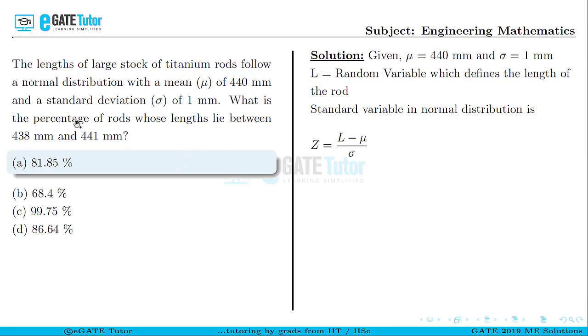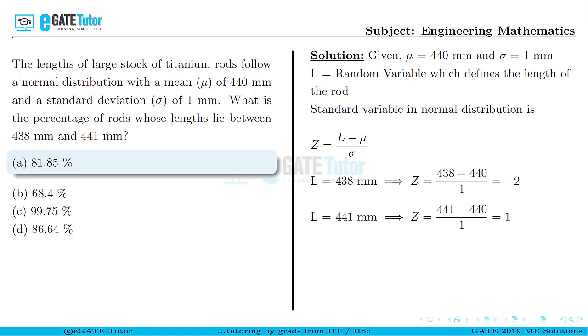Since we are supposed to calculate the percentage of rods whose lengths lie between 438 mm and 441 mm, let us calculate the value of the standard variable when L is 438 mm and 441 mm so that we can get the range between which the standard variable Z is varying. Therefore, when L is equal to 438 mm, we get the standard variable Z as minus 2. Similarly, when L is equal to 441 mm, we get Z is equal to 1.